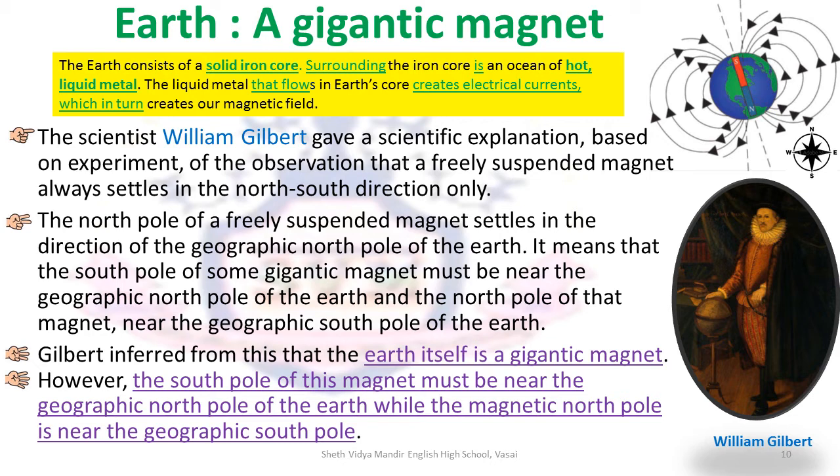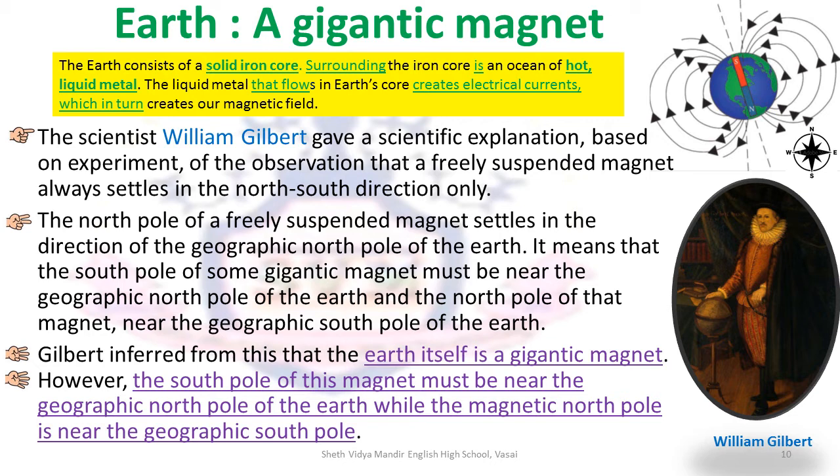By experimenting, he also proved that the earth is a gigantic magnet and that the magnet within the earth, the south pole of that magnet, must be near the geographic north pole of the earth. That is why that magnet attracts the compass's north direction towards the north.